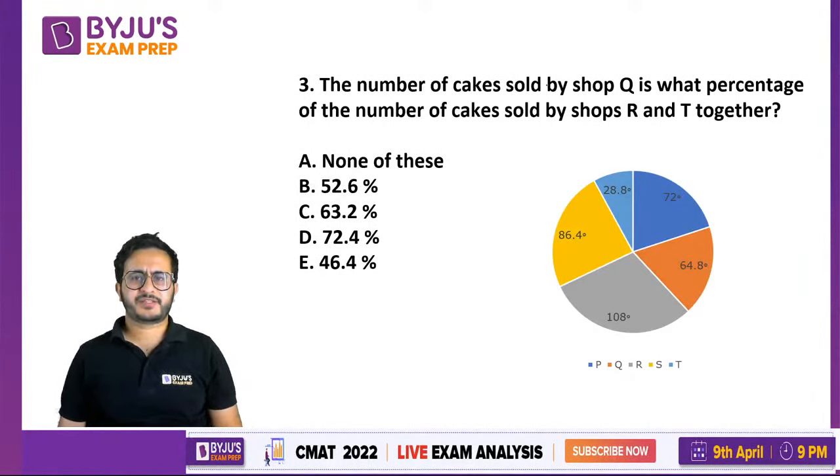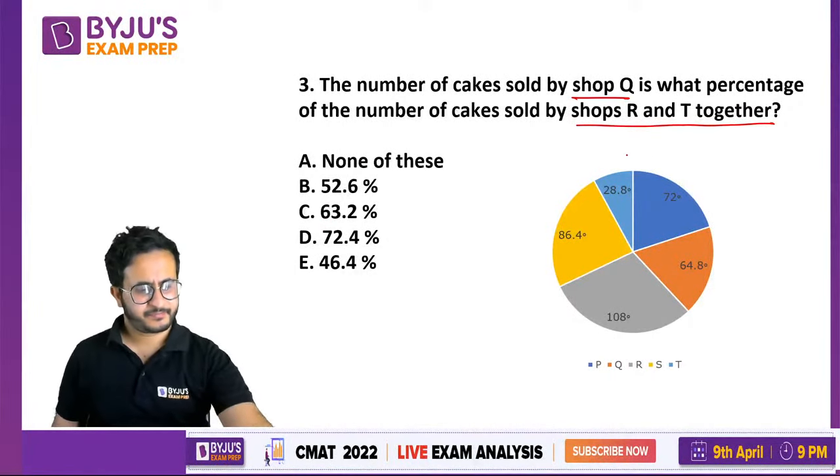Now the number of cakes sold by shop Q is what percentage of the number of cakes sold by shops R and T together. Again question किस form में पूछा? Percentage. So just use these degree values to get the answer.